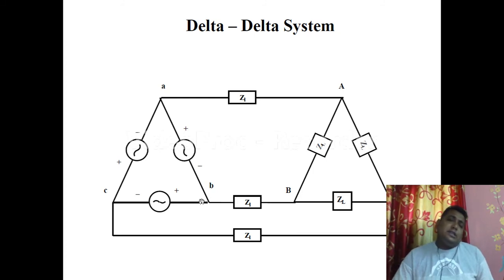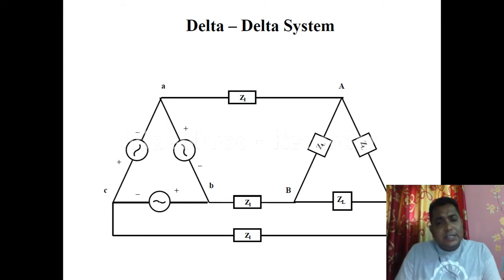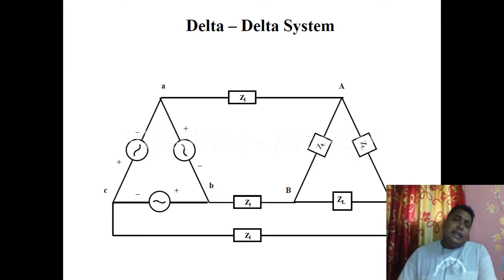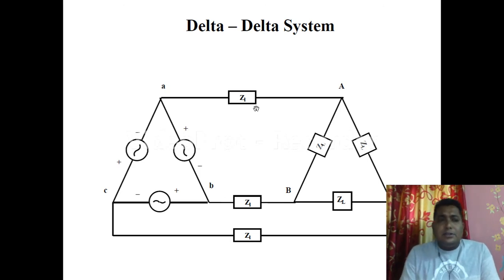As we know, there is no neutral line, so there is no common line. And this is the three phase delta load also present over there. This is a three phase load, and they are connected by a transmission line, as we have discussed already. That also has some impedance value, which we have considered here as Z1, Z1 and Z1. For three phase we definitely need three wires. So the one before was star-star connection, and this one is the delta-delta connection.